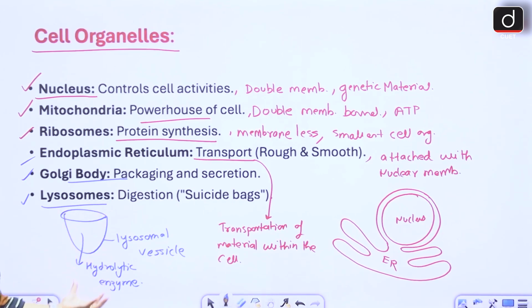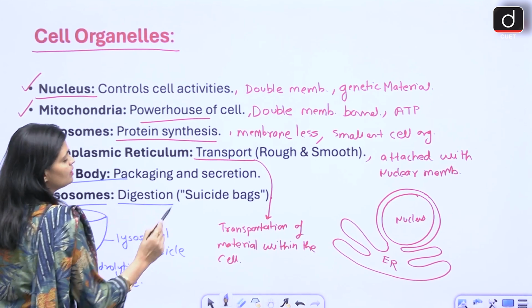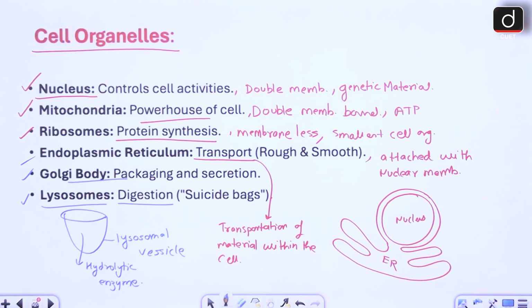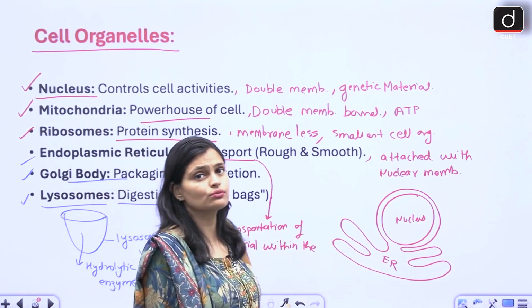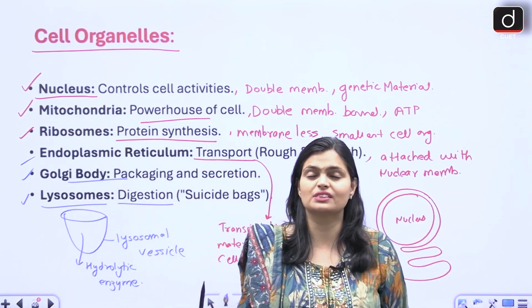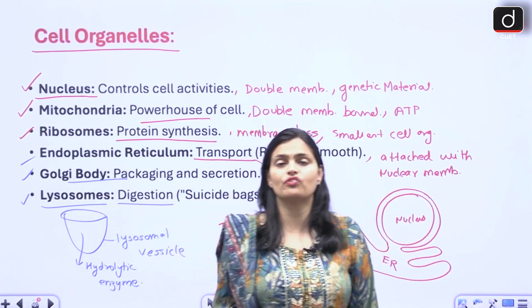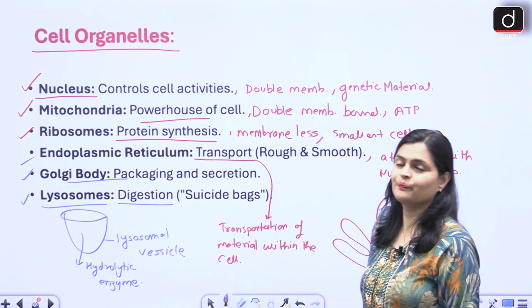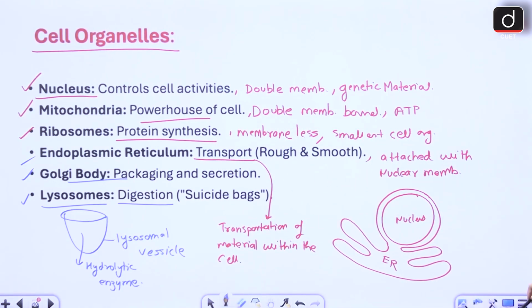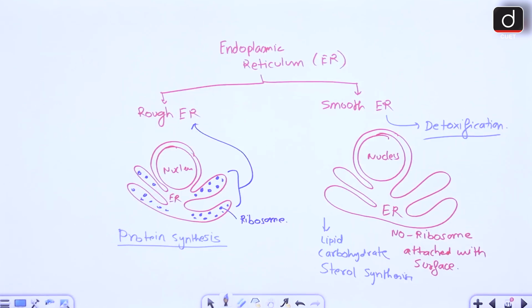In the presence of hydrolytic enzymes, what happens? Whatever material is not required within the cell, this lysosome starts digesting it. Okay, and now why is it called the suicidal bag? Because sometimes the acid present within the lysosome vesicle comes outside and starts degrading its own vesicle only. That's why it is called the suicidal bag of the cell. Okay, so these are some of the important organelles and their functions.